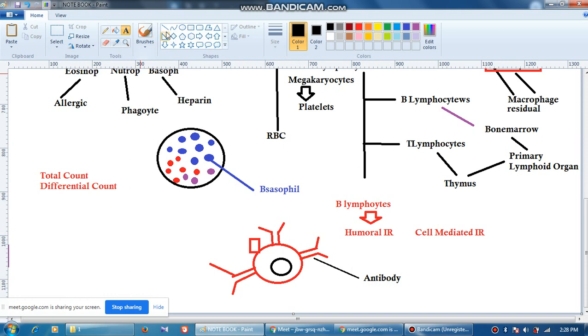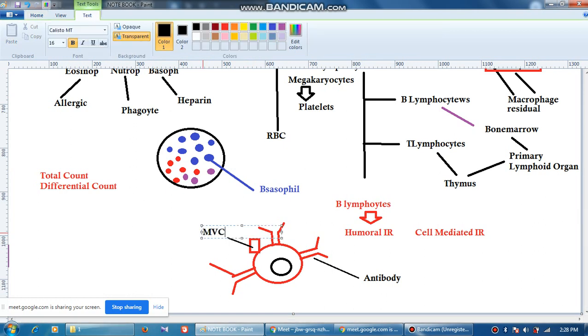One more antigen is also present on the surface of the B lymphocyte, which is called MHC1 molecule. Very important, MHC1, as you all know. This is what you do MHC screening for before going for transplant and all such things.